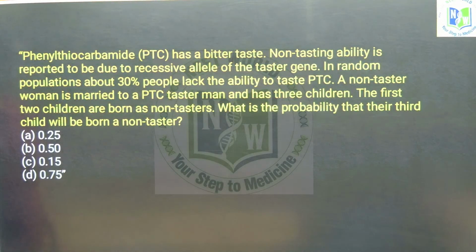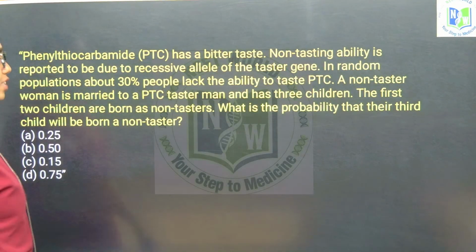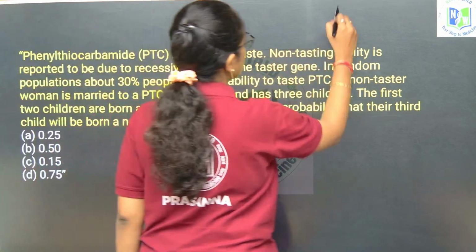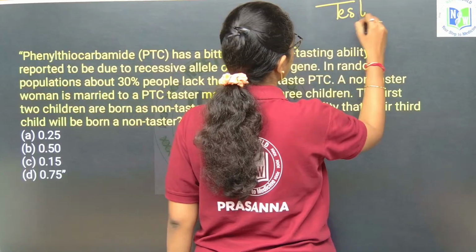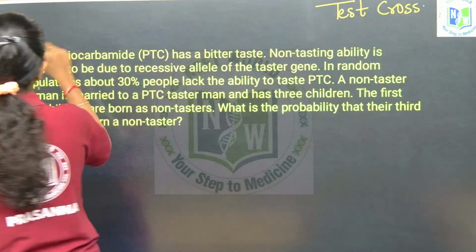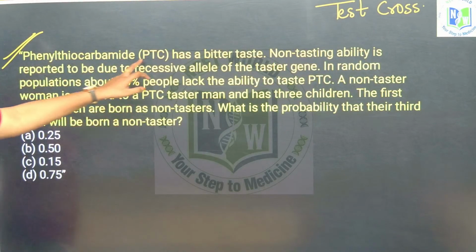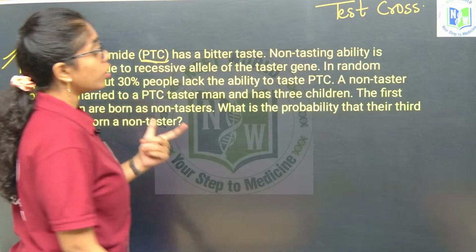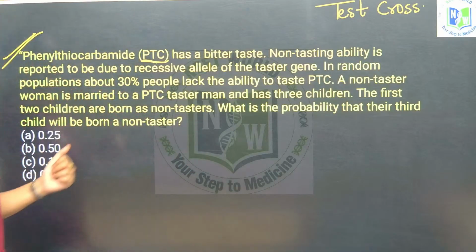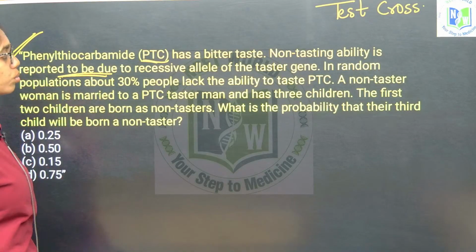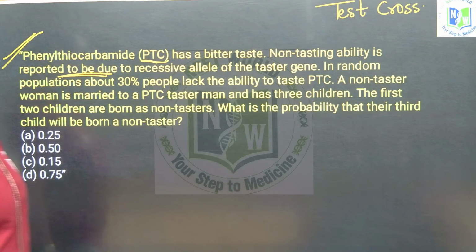Now, let us look into this question which is based on the test cross. Look here, phenylthiocarbamide, that is PTC, has a bitter taste. Non-tasting ability is reported to be due to a recessive allele of the taster gene.